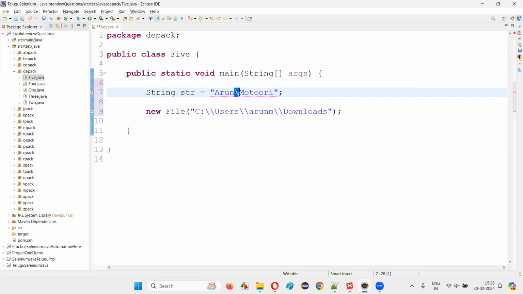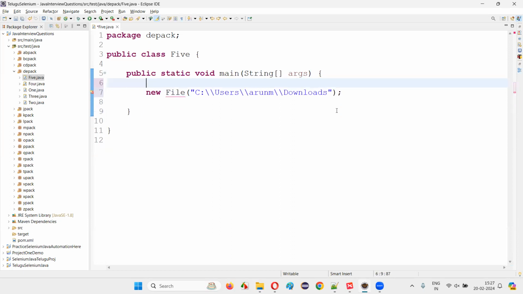If you want to really represent a single backward slash inside the string text, you have to write a double backward slash. This double backward slash is nothing but a single backward slash. This is an escape sequence we have to use. There are several escape sequences, and double backward slash is one of the escape sequences. When you provide a double backward slash, it is equal to a single backward slash.